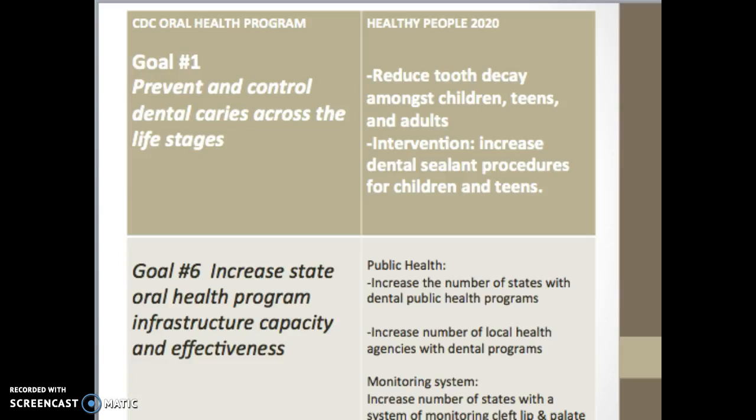There are many goals of Healthy People 2020 the CDC Oral Health Program is addressing through strategic planning. One goal, as described here, is to prevent and control dental caries or cavities across the life stages. Healthy People 2020 is doing so by implementing programs to reduce tooth decay among children, teens, and adults. Also by interventions that will increase dental sealant procedures for children and teens.